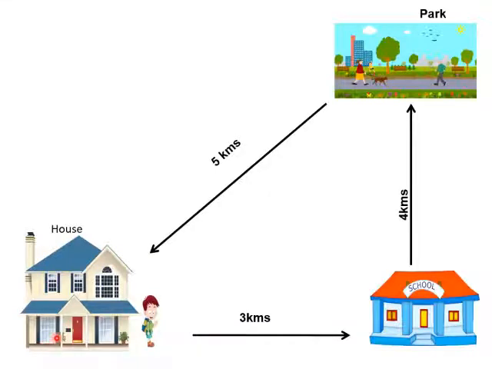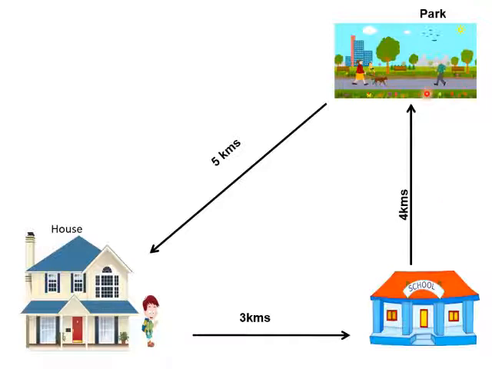Imagine you start from your house to go to school. Your house is located 3 kilometers away from your school, so if you want to go to school, you have to travel 3 kilometers all the way. Now, after completing school in the evening, you want to go to the park to play there. From school to the park, it is 4 more kilometers.